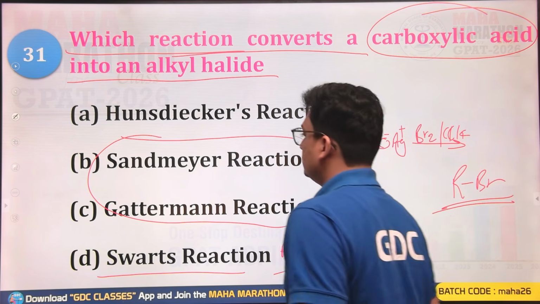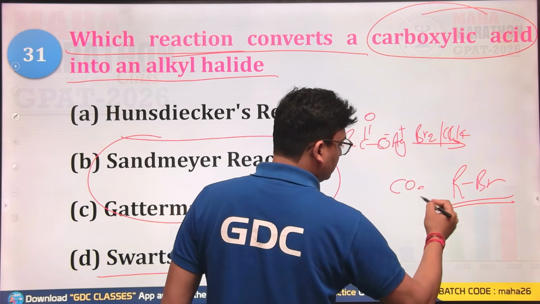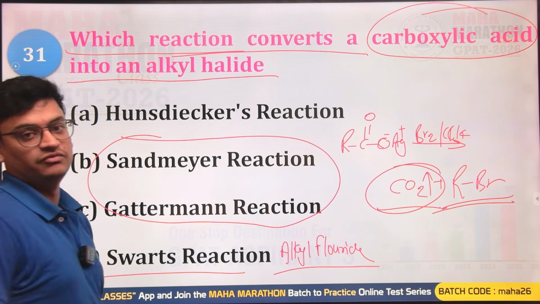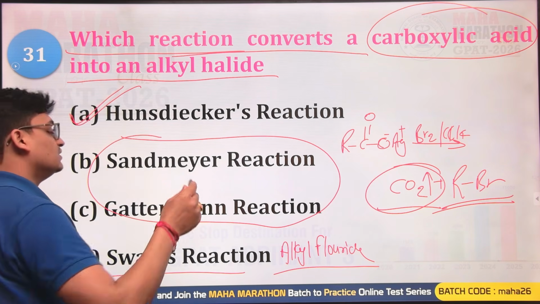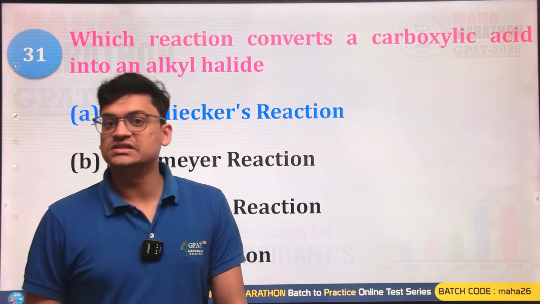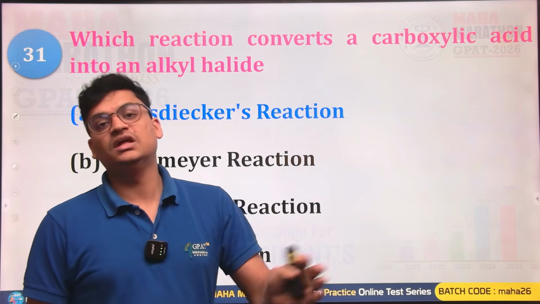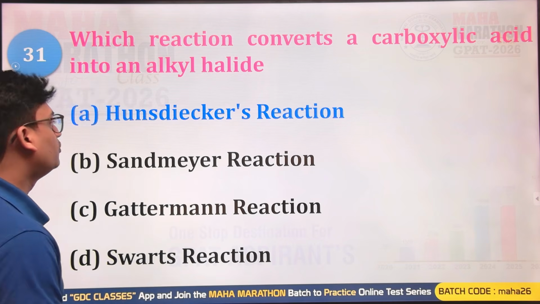One CO2 is lost, which means one carbon less chain will be in the product, and this is known as the Hunsdiecker reaction. Silver salt of carboxylic acid reacting with Br2 and CCl4 gives a bromoalkane product.